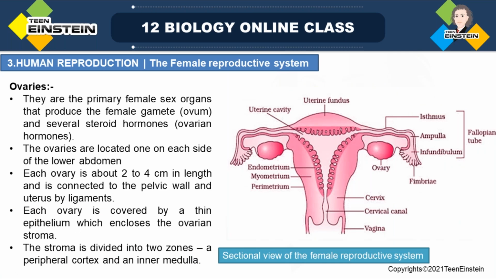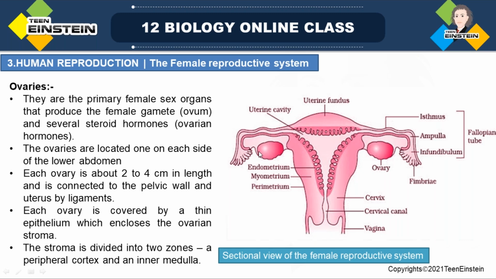In humans, the female reproductive system consists of many parts. Here you can see it has several parts, right? The first part is the ovaries. Ovaries are the first part of the female reproductive system. Ovaries are a pair of glands.